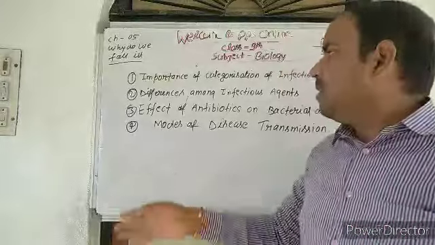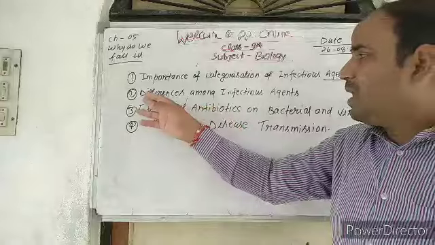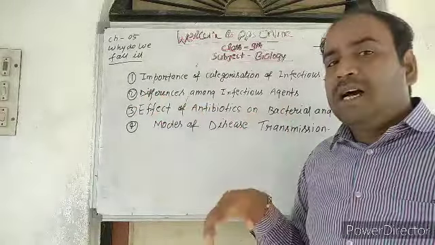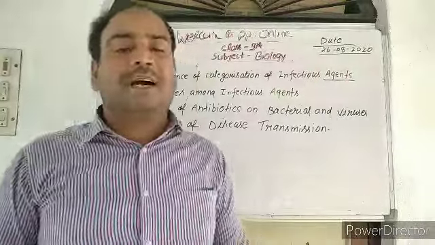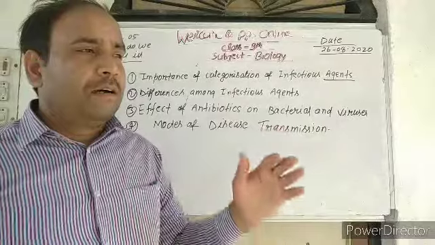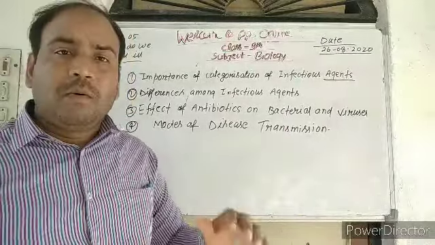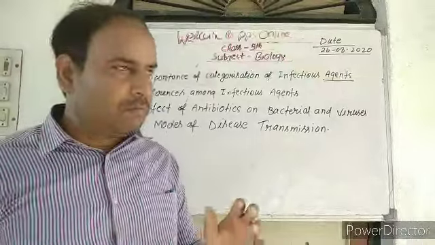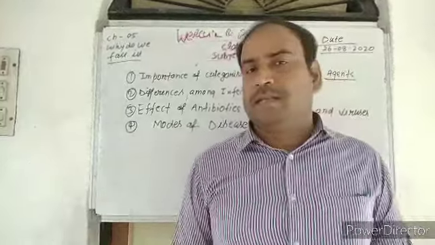So dear friends, we have discussed the differences among infectious agents. That is why it is important to distinguish among the infectious agents. As you further know, microorganisms like viruses, bacteria, fungi and protozoans multiply very fast, but worms multiply very slowly in comparison to the others.